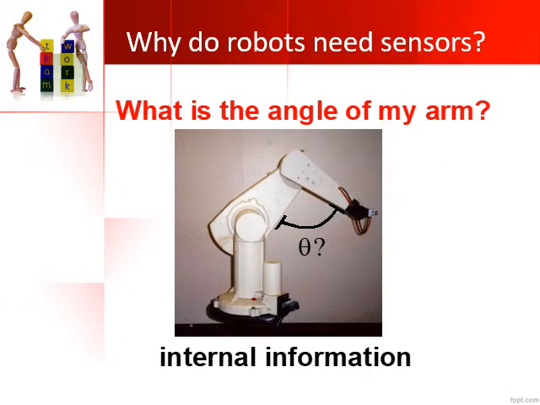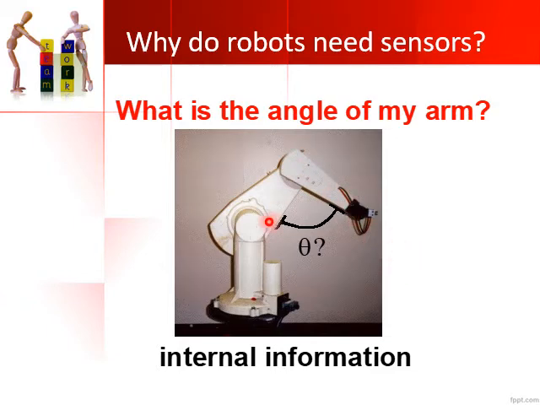Now why do robots need sensors? Is it mandatory or compulsory that a robot should have a sensor, or will a robot work without a sensor? Take this example. Now we have a robotic arm here. There may be some objects here which need to be worked upon or sensed. Without knowing the angle of this arm, and this arm, the angle between these two arms, the robot will not know where exactly to reach and pick the object or work on the object.